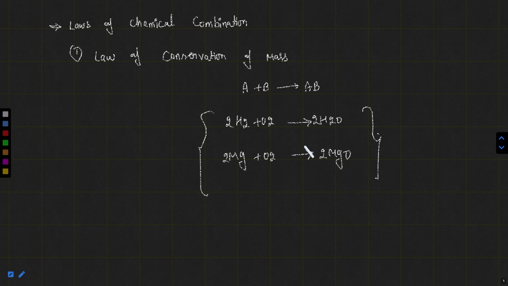So the total mass of the reactants must be equal to the total mass of the products. And if the total mass of the reactants is equal to the total mass of the products in a balanced chemical equation, it is following the law of conservation of mass. This law we have covered in the previous class.